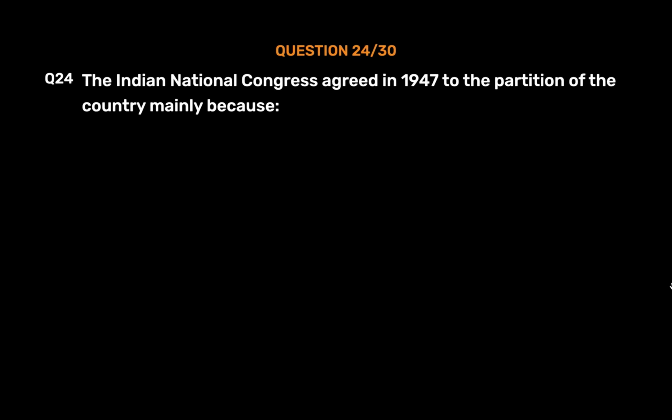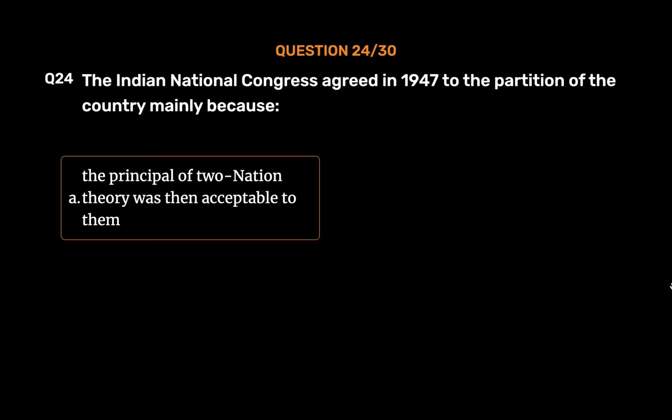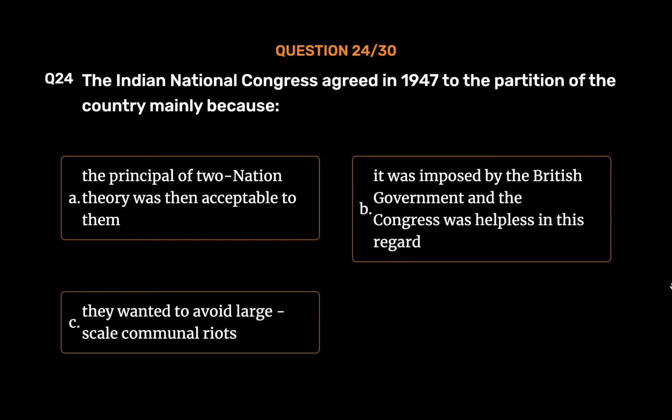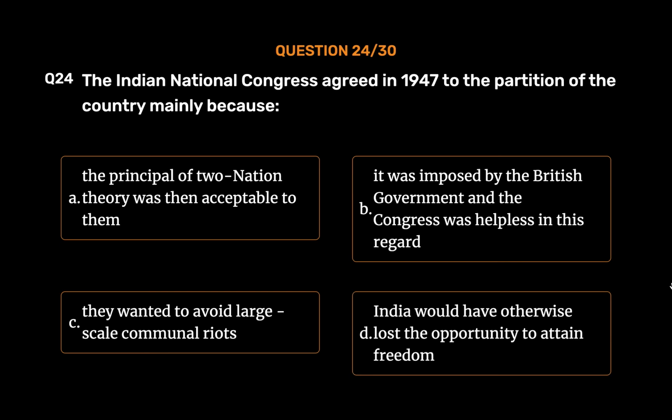Question number 24. The Indian National Congress agreed in 1947 to the partition of the country mainly because option A. The principle of two-nation theory was then acceptable to them. Option B. It was imposed by the British government and the Congress was helpless in this regard. Option C. They wanted to avoid large-scale communal riots. Option D. India would have otherwise lost the opportunity to attain freedom. The correct answer is option C. They wanted to avoid large-scale communal riots.